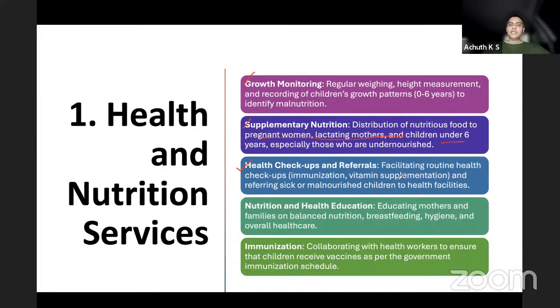They also refer the sick and malnourished children to the nearest health facilities. Nutrition and health education: they are educated on nutrition, breastfeeding, hygiene, and overall healthcare. Immunization: they will be mobilized as per the vaccine due date so that the immunization is running on schedule.